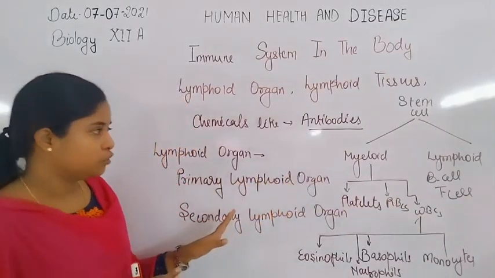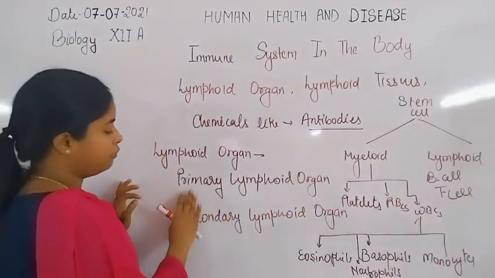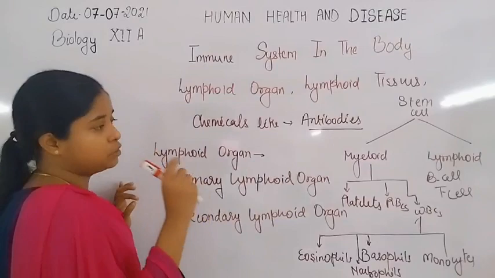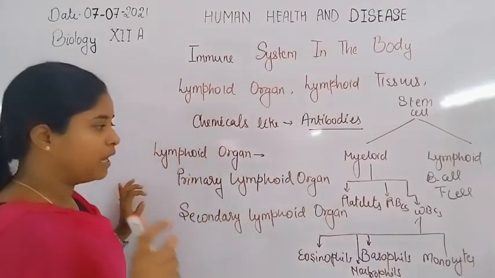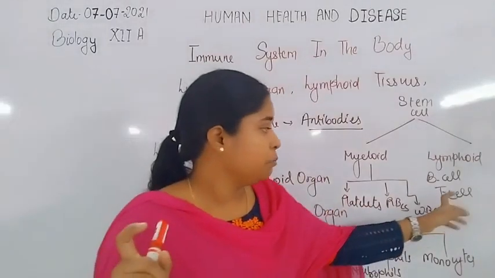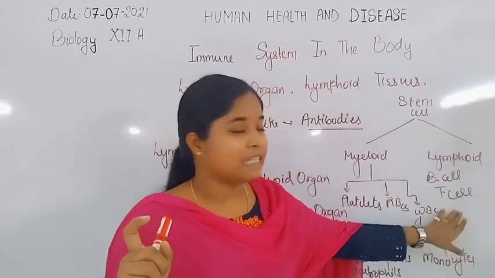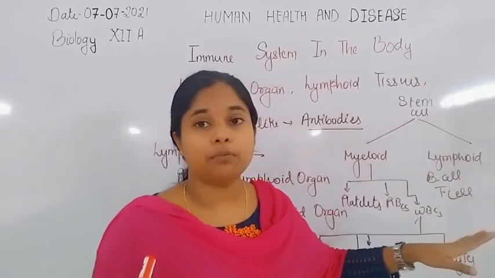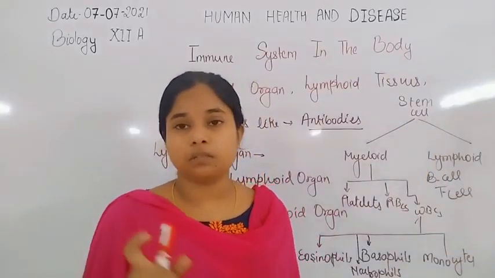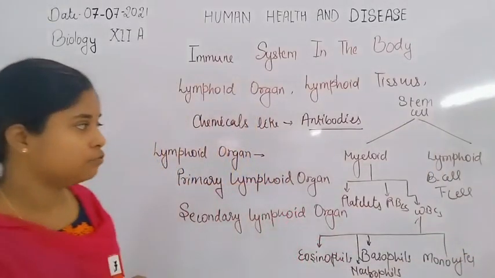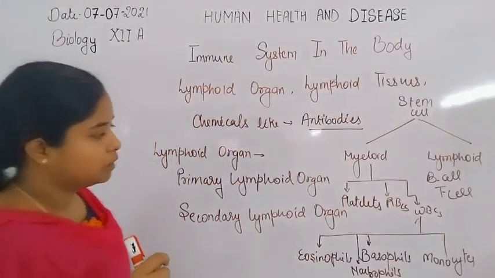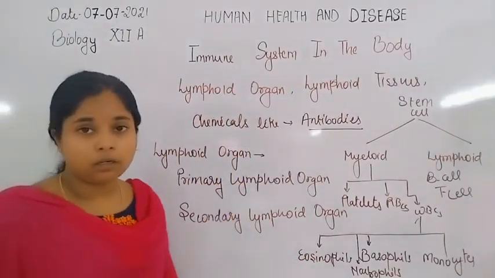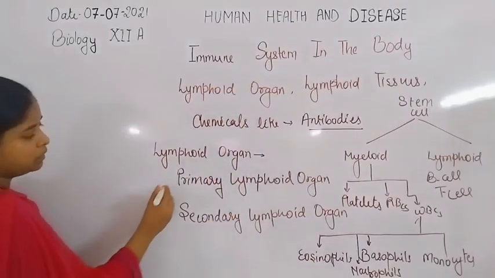So bone marrow functions as a primary lymphoid organ, and thymus too functions as a primary lymphoid organ, because T cells or T lymphocytes are formed inside the bone marrow, but their maturation takes place inside the thymus, that is situated over the heart.